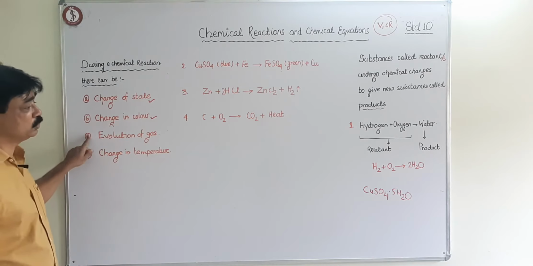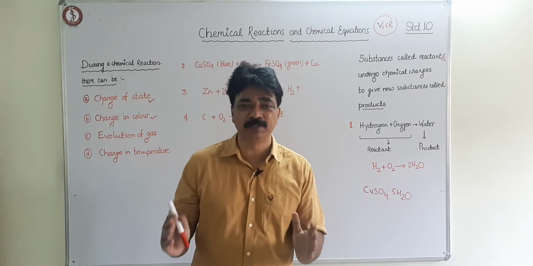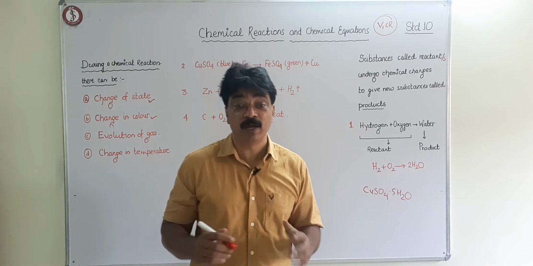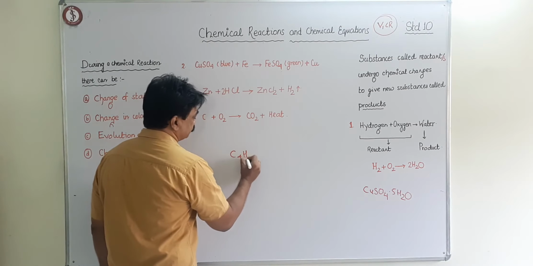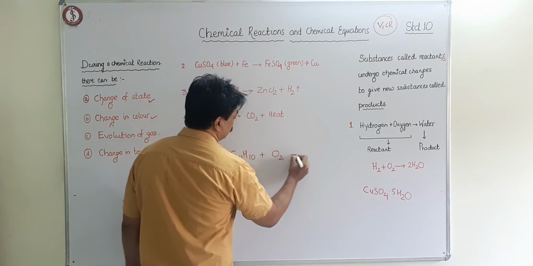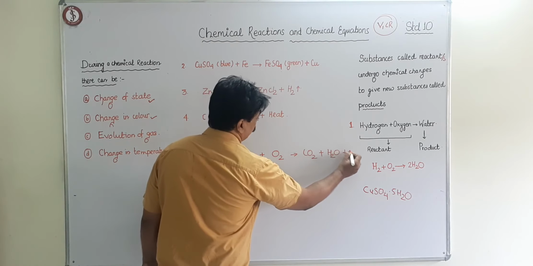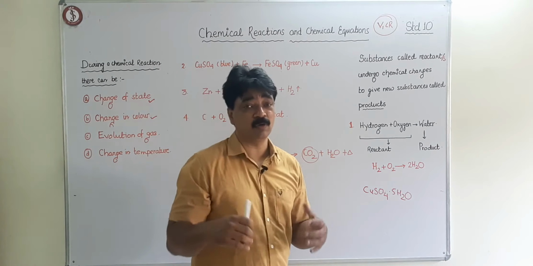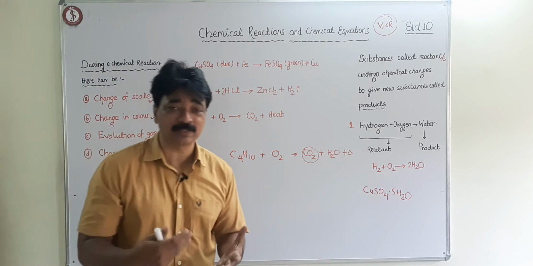Then we have evolution of gas. Evolution of gases, for example, if you burn the LPG, you put a match there. What is happening? The gas coming out from LPG in your gas cylinder is C4H10. It is isobutane. C4H10 is burning with oxygen to give carbon dioxide plus water and heat. So carbon dioxide is being formed. In most of the burning processes, you see smoke coming out. That means gas is being evolved. So whenever a chemical reaction takes place, gas can be evolved.